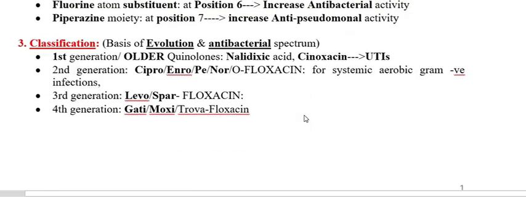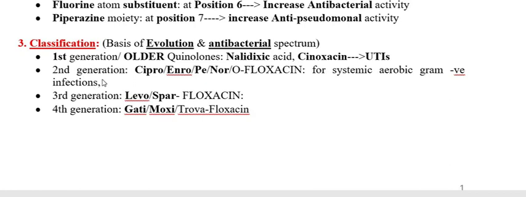Now we have to go through the classification. Classification is also very, very important. The classification is based upon the generation. Based upon the generation, the fluoroquinolones get divided into four groups: generation 1, generation 2, generation 3, generation 4, on the basis of evolution.